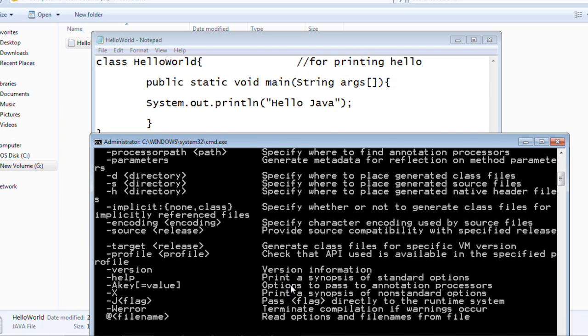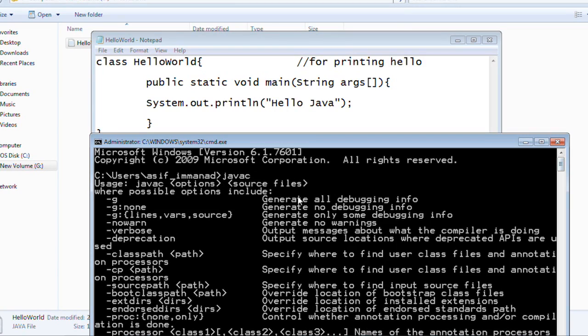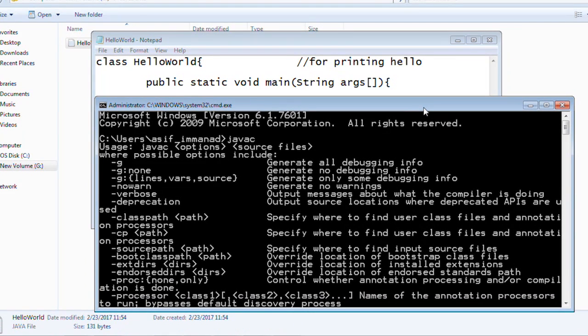If you observe some of the options here, these are nothing but the options. javac stands for Java compiler, so we need to run the Java compiler. If I just use javac, it will give us a number of options. That means Java is installed on our machine and the path is already set.